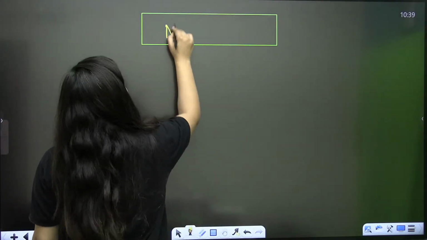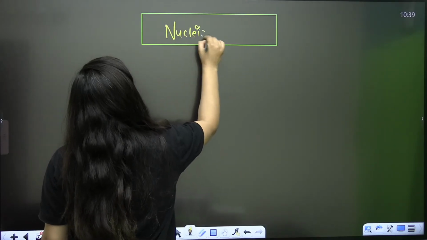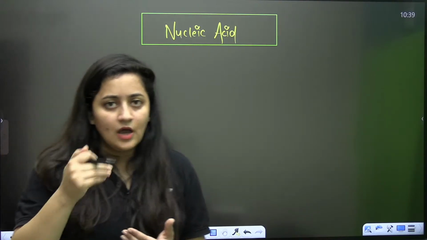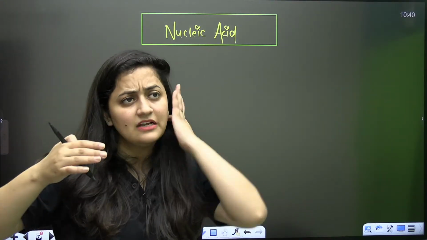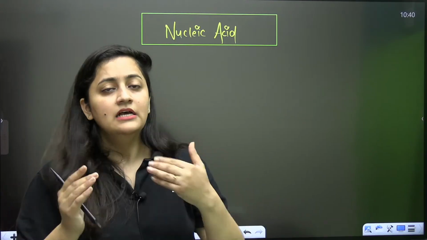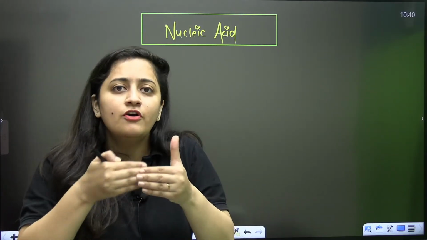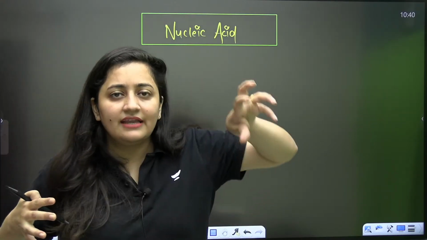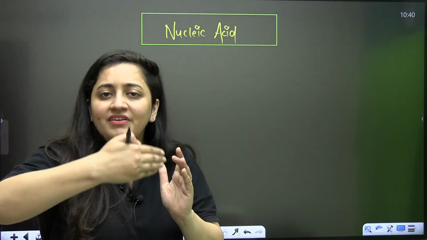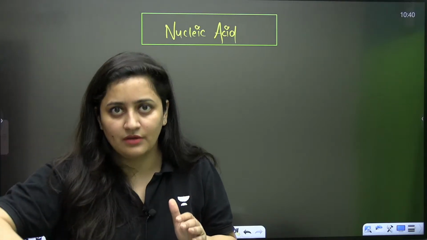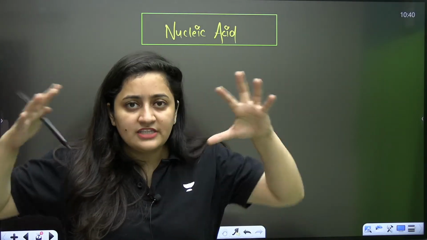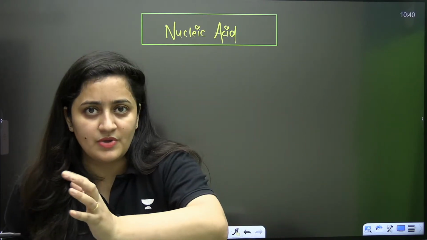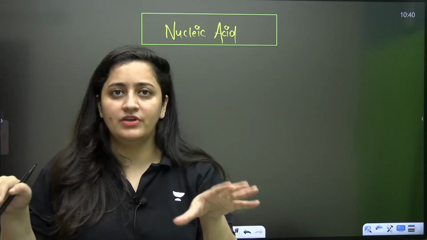What are we going to start today? We are going to start the nucleic acid. Now, bache, in this chapter, I'm just going as per the flow given in NCERT. First of all, you will talk about the structure of DNA. In detail we will discuss what DNA is made up of. Then slowly we talk about the search for the genetic material, that which experiments were conducted to figure it out. Then how that information will be passed, what is happening exactly. This is what we have to cover here.